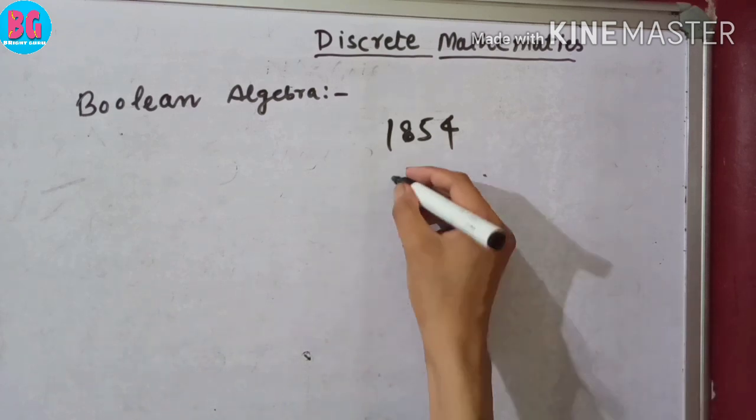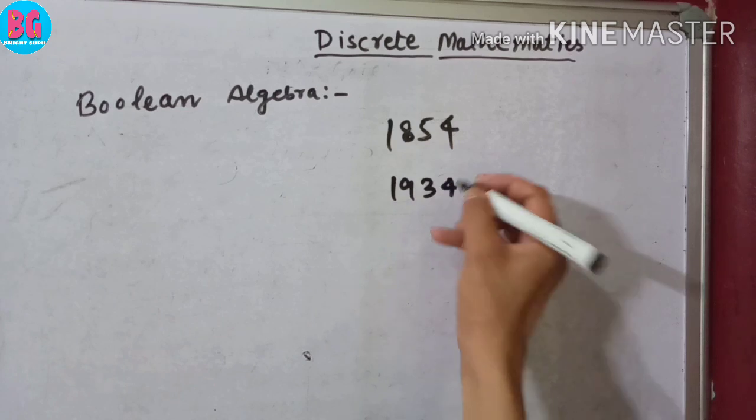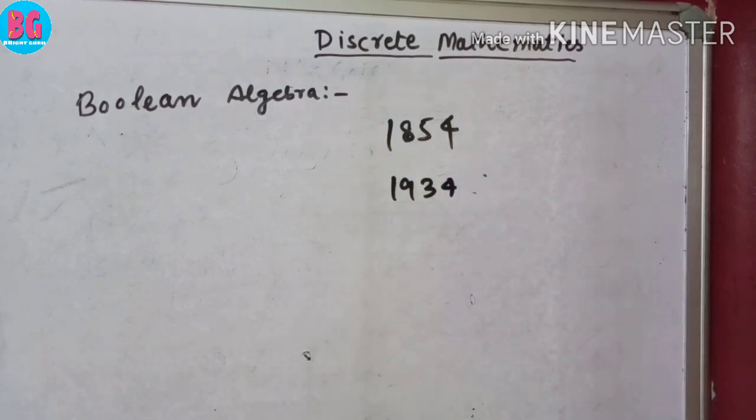In 1938, Bell Telephone Laboratory used Boolean algebra to design complicated circuits which work upon either on or off.